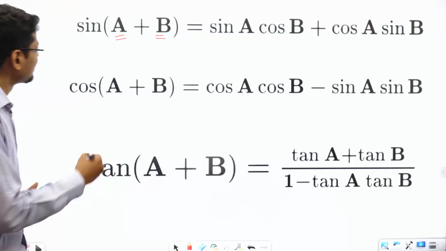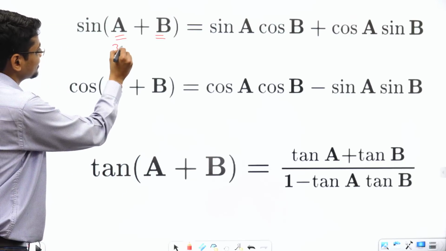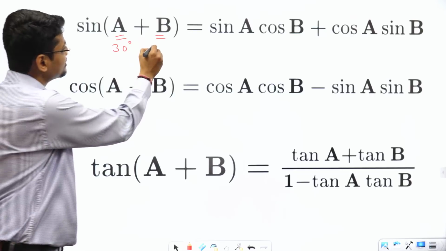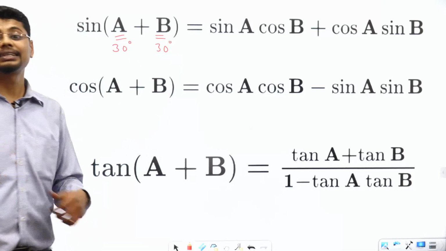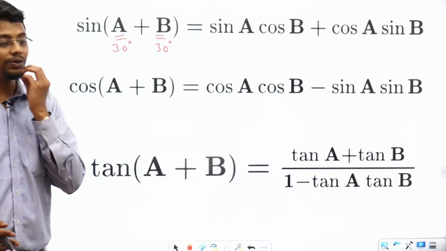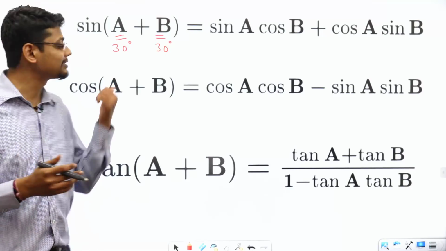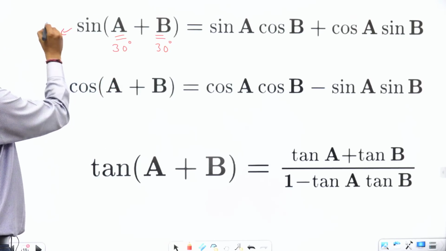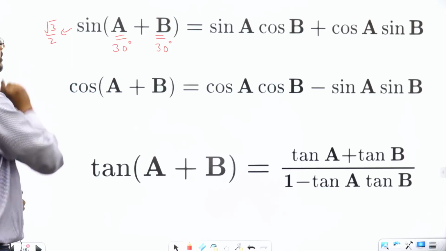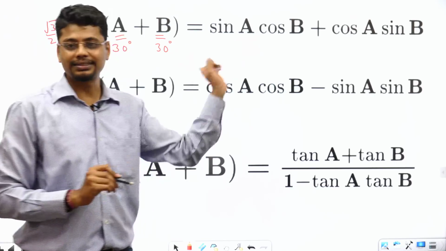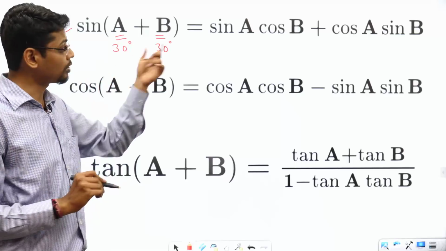Alright, so let's say A is 30 degree and B is also 30 degree. So this becomes what? Sine 60 degree, 30 degree plus 30 degree, 60 degree. Sine 60 degree is what? Root 3 by 2. Now what about the right hand side? Left hand side is root 3 by 2. What about the right hand side?